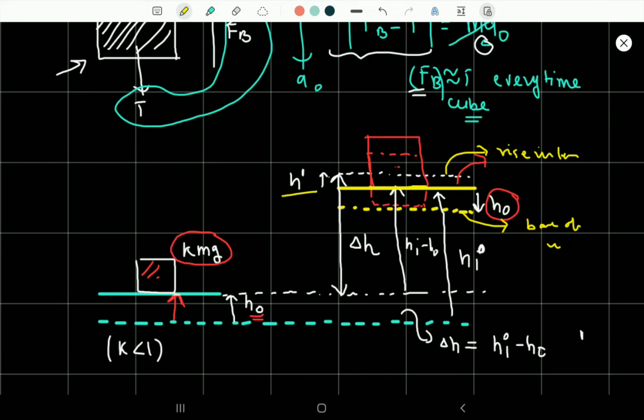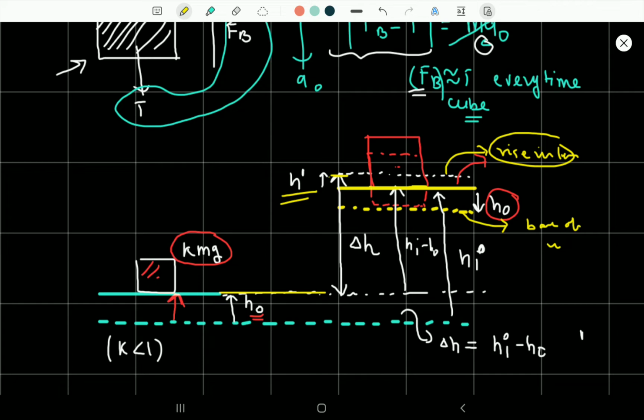So let us denote it by h dash, and let us denote this is h naught. And the difference between the piston and the water level, since this is the rise of the water level, we always find the difference between the water and the piston. So here we can write it as delta h.